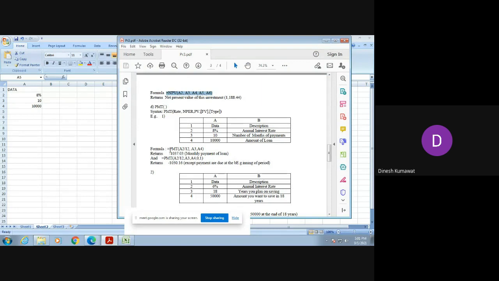Now let us try to verify what is the answer of this first formula. If you observe this formula carefully, here we haven't used the last two. If you go through the syntax, the last two are FV and type in the rectangular bracket, which means we are not using these last two in the first formula. But if you observe the second one, here we are using them. So let me show you the output of both.